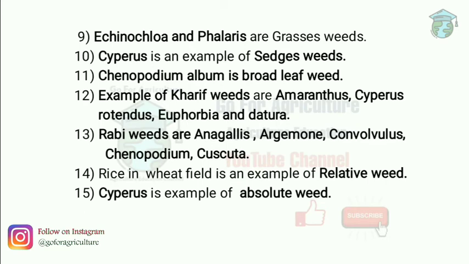Next question, rice in a wheat field is an example of a relative weed. For example, if you cultivated a wheat crop and a rice crop is there, then it is called a relative weed. Next one, Cyperus is an example of an absolute weed. What is an absolute weed? Such weeds, due to their characteristics, are absolutely weeds. That is called an absolute weed.